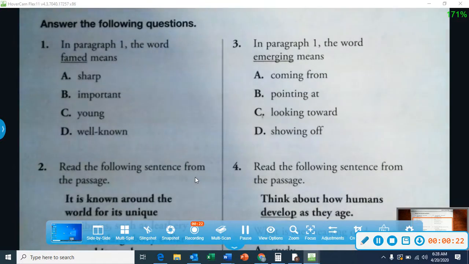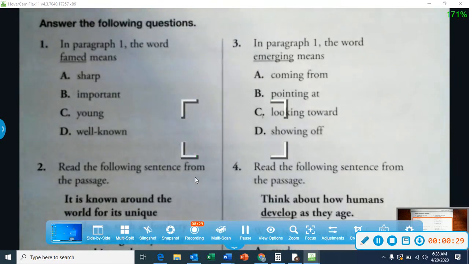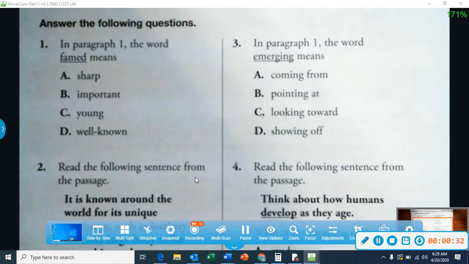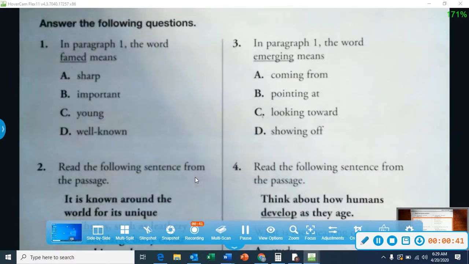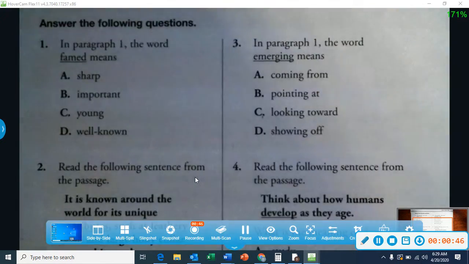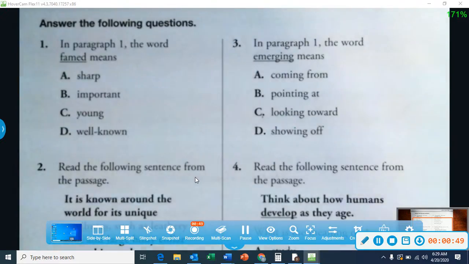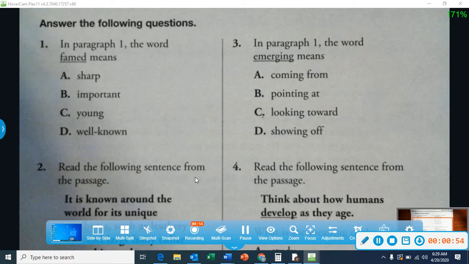Context clues are the words or sentences around an unfamiliar word that can help you understand the meaning of the word. There are three different kinds of context clues we're going to talk about today: a definition, a restatement, or an example. What I need you to remember about context clues, guys, is they're hints you get from other words in the sentence or other sentences used in the paragraph to help you figure out what that word means.